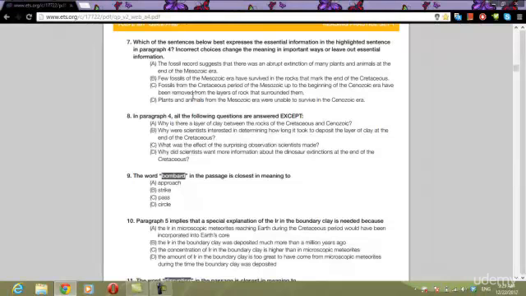Question 7. Which of the sentences below best expresses the essential information in the highlighted sentence in paragraph 4? Alright, so here we're dealing with a paraphrase question, okay? Let's handle our paraphrase question properly. We know with a paraphrase question that we need to focus on synonym language. If you find your answer that uses synonym language, you find your right answer. That's all you need to do. Find your answer that has the same meaning and uses synonym language.